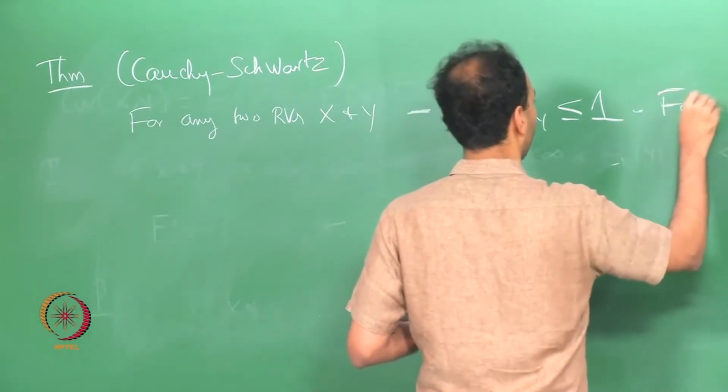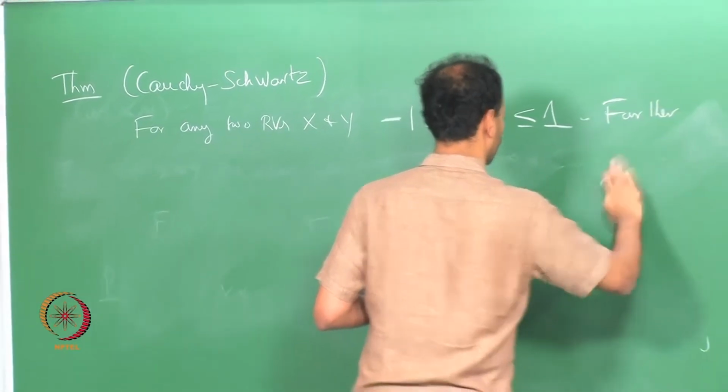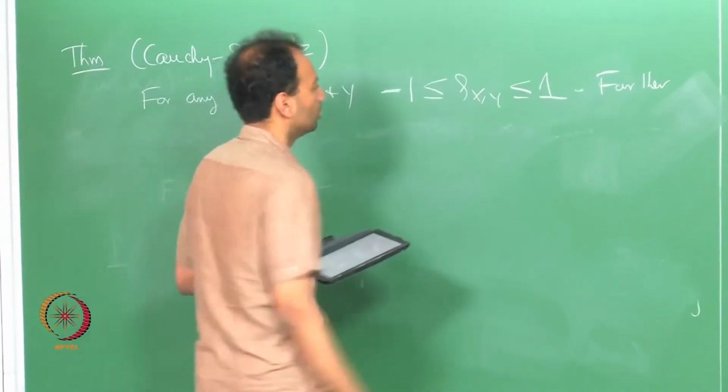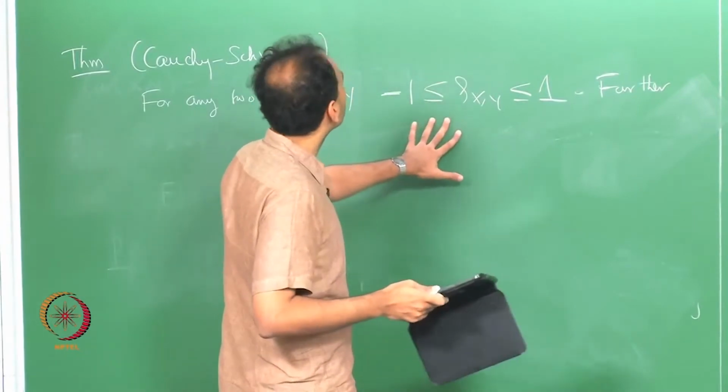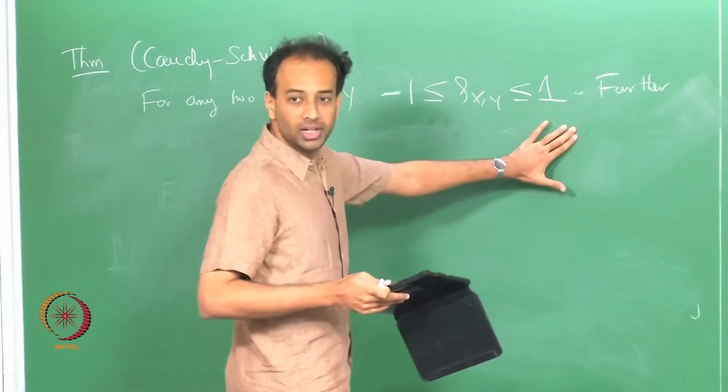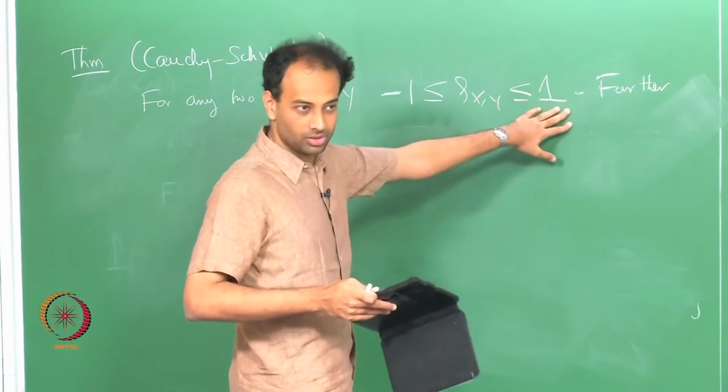Further, so this is saying that the correlation coefficient lies between minus 1 and plus 1 both inclusive.